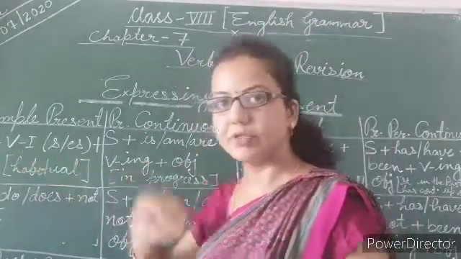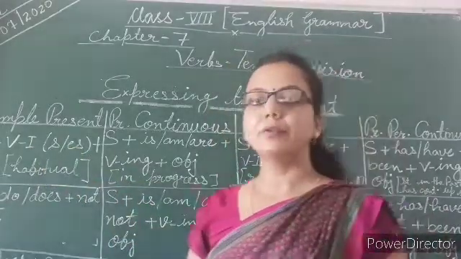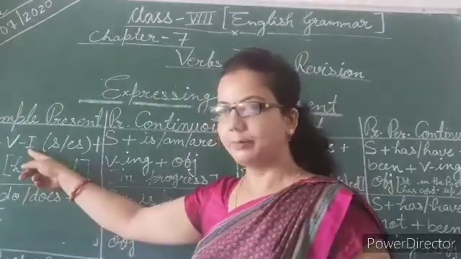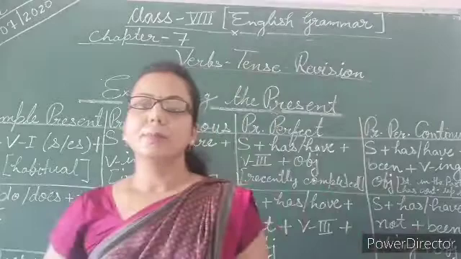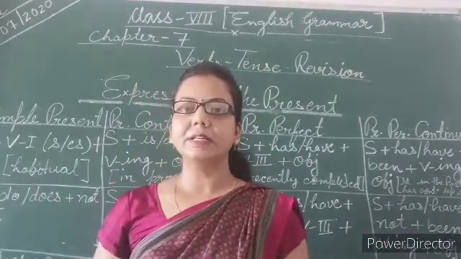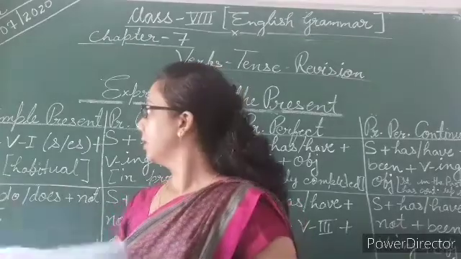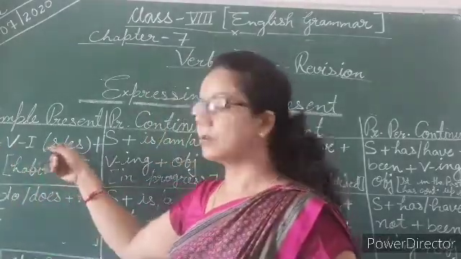That is subject plus verb's first form, or you have to add s or es with your verb form, plus object. So my dear students, if we take the subject he, then he is singular, so we have to add s or es.